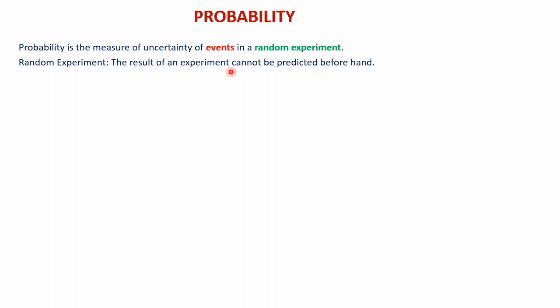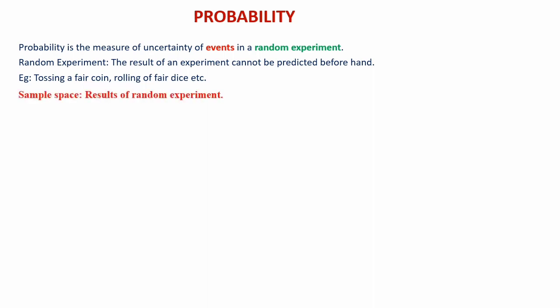An experiment, if the result cannot be predicted beforehand, then we can say that that experiment is a random experiment. And random experiments, we have learned some examples: tossing a fair coin, rolling of fair dice, etc. And sample space, results of random experiment. What are the possible results we get from the random experiment? By collecting all, we will form a set, that is sample space. Usually we represent it by using the letter capital S.